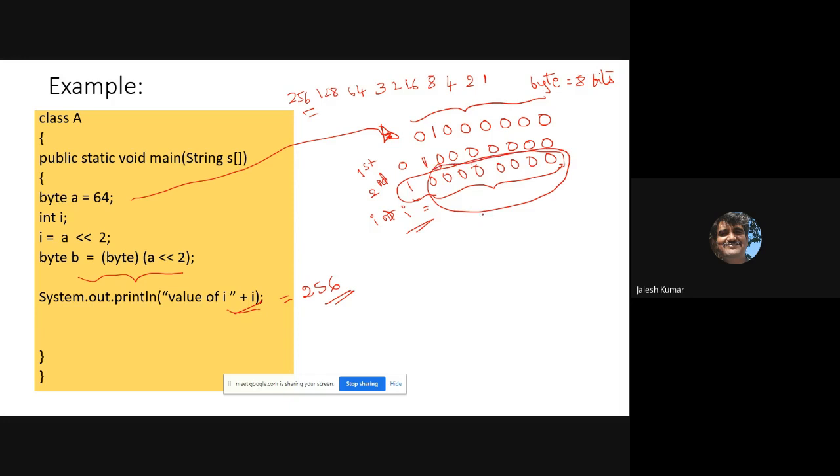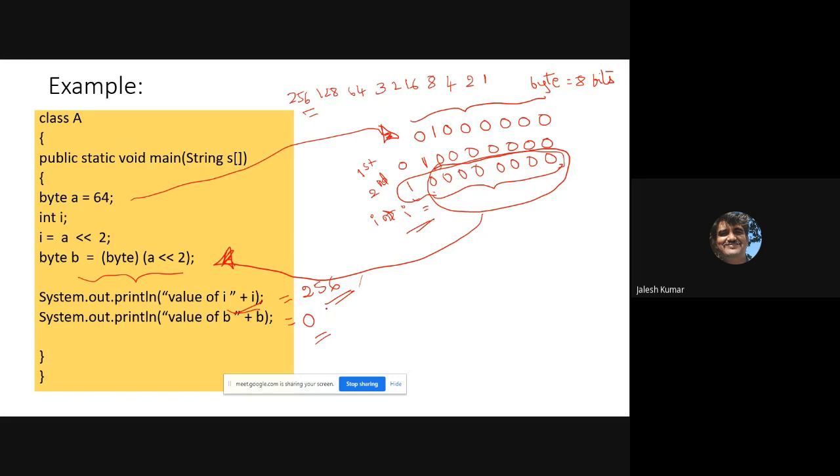Then what is the output of B? The output of B is 0, because all 8 bits are 0, so the value is 0 itself.